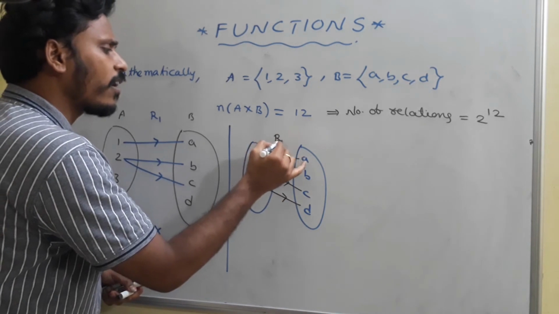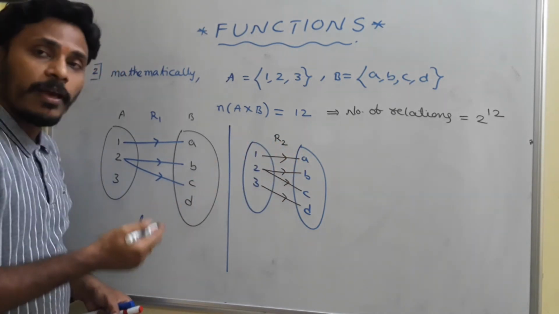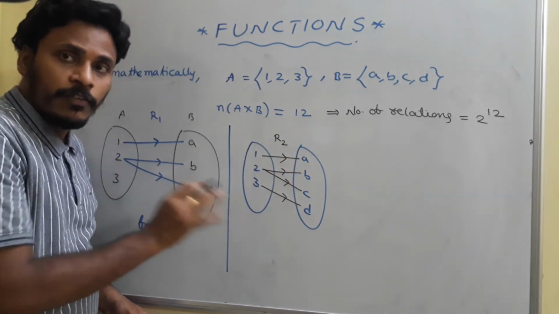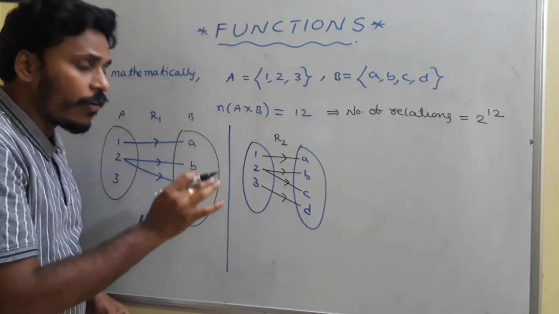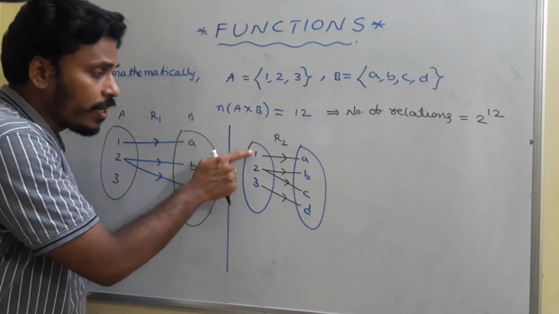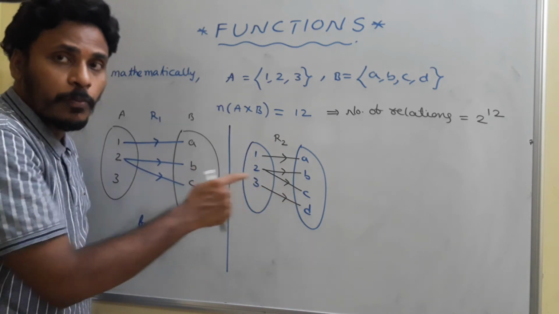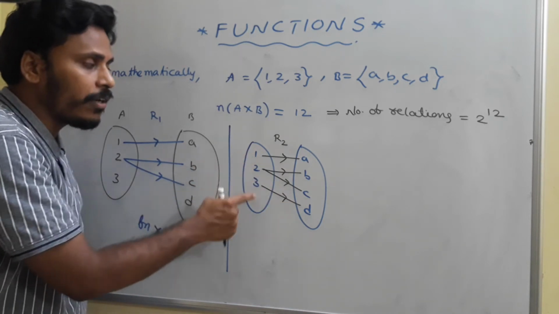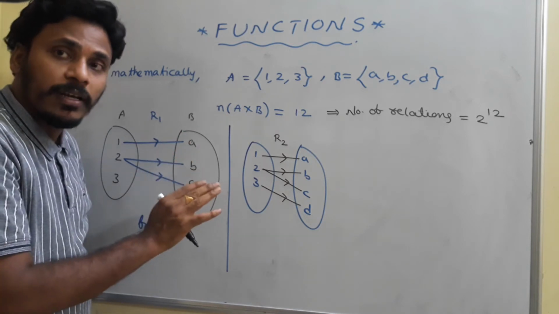You may call it relation R2. What do you say about it? It is purely a relation from A to B. Whether it is a function or not, that's what you need to check. If you check, every element has a correspondence. No element is empty in the first set, so the first property is clear.